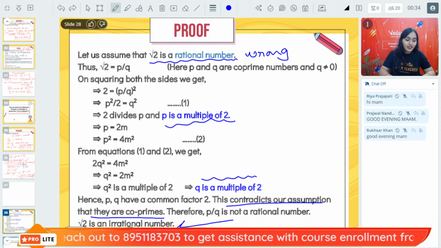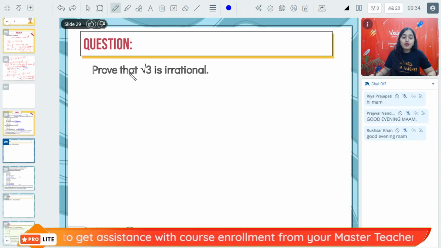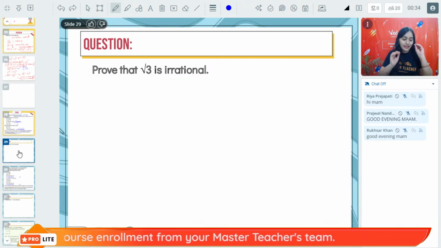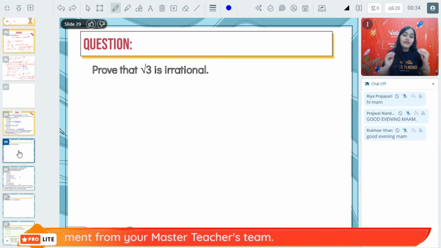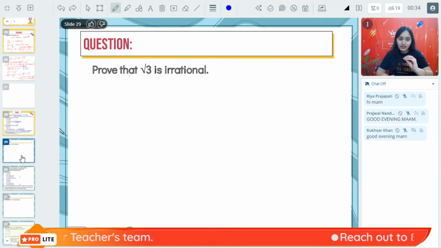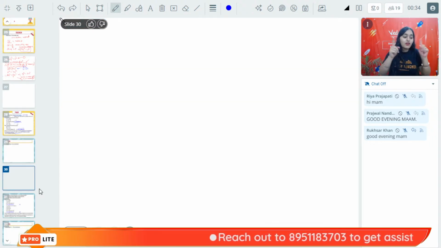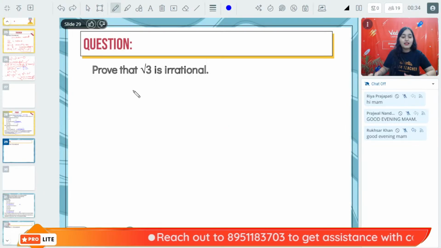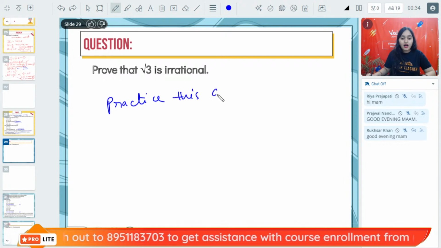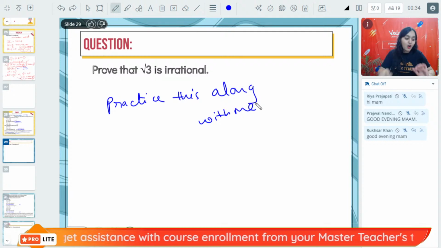Hi Ilma. Yes beta. Same to same procedure. How to prove root 3 is irrational number? I am telling you one thing. It is looking very difficult. I understand it is looking very difficult. But once you practice it, it will be very easy. So do one thing. All of you practice this along with me.